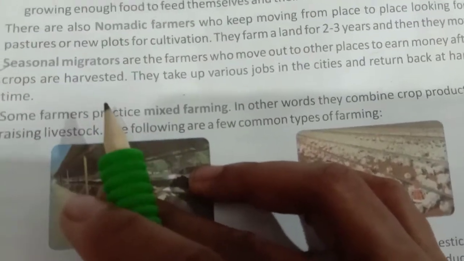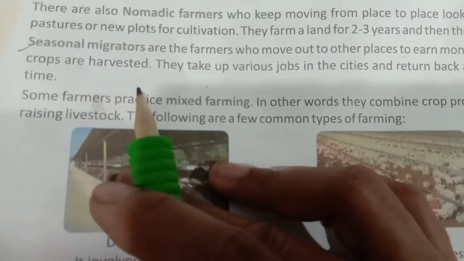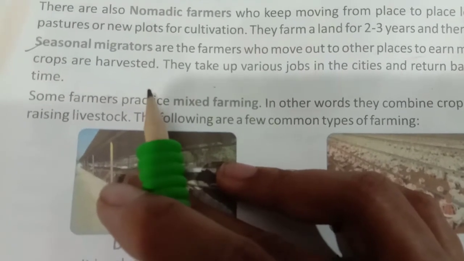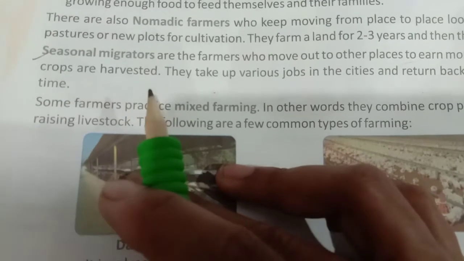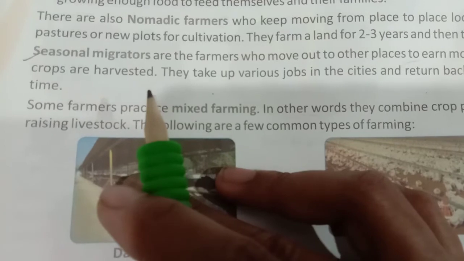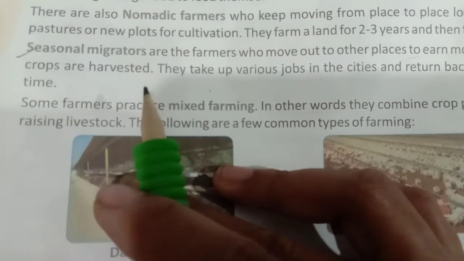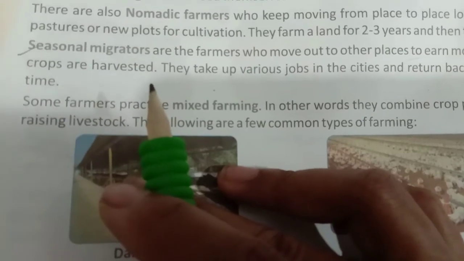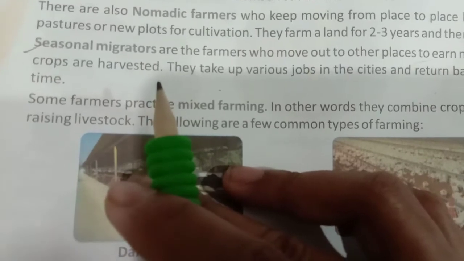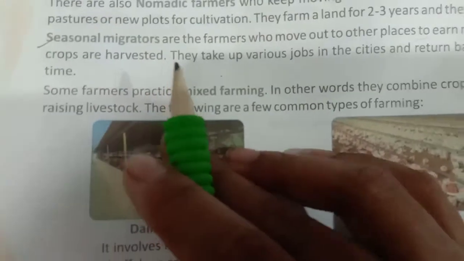Now crops also take time to grow. It takes 2 to 3 months, right, to grow a crop. So till that time they move to different cities to earn money. Now you see, like the laborers who work here, right? They come, either they will be doing work in some dhaba or some small restaurant or at a construction site you will see. So they work for some time over here till the harvesting time of the crop comes. So to them we call seasonal migrators.